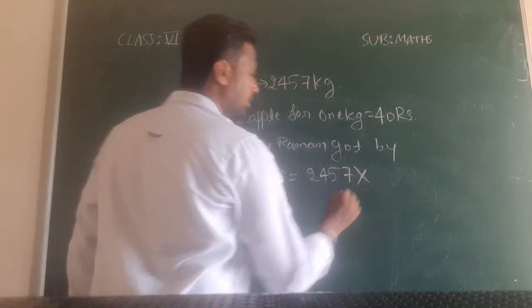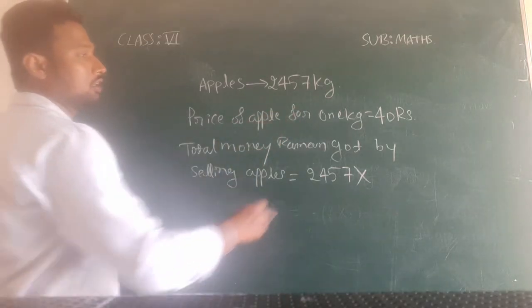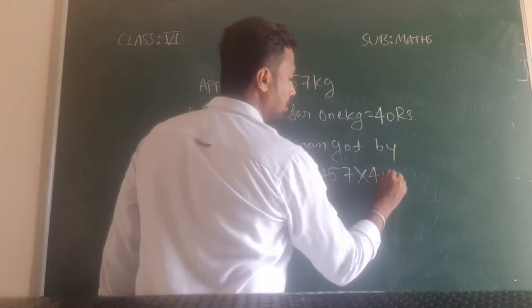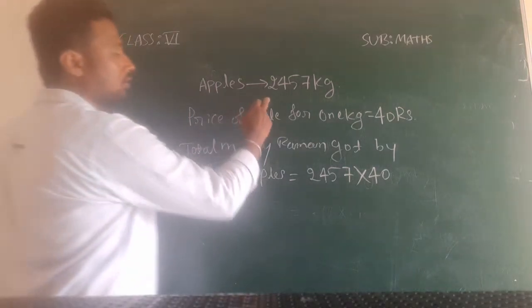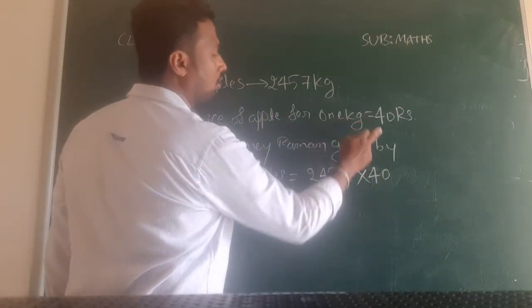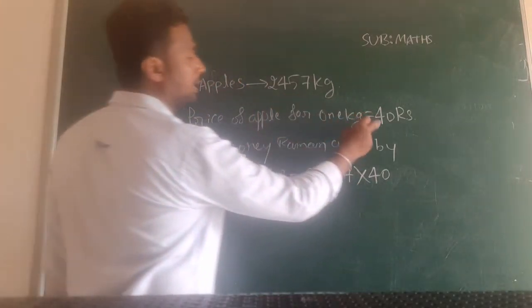And for 1 kg how much has he taken? 40 rupees. So I will multiply this with 40. So total 2457, and for 1 kg he is charging 40 rupees. So you have to multiply these two.